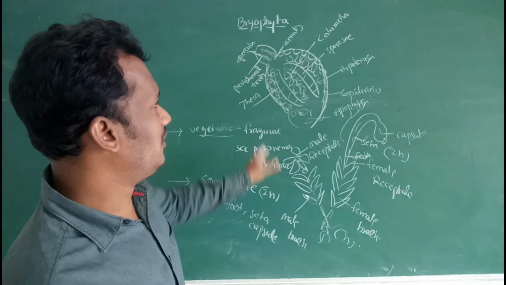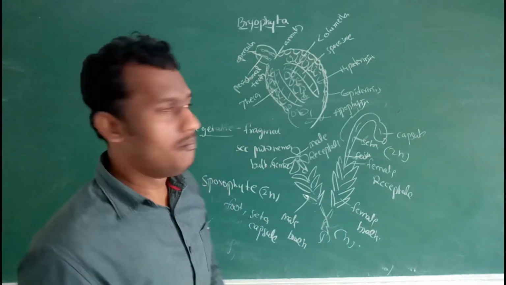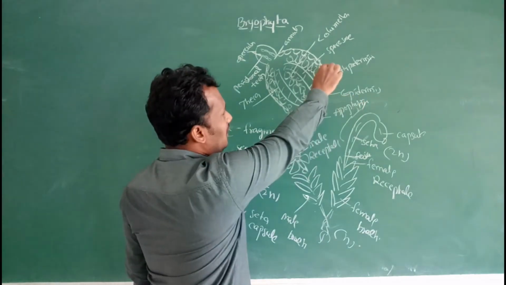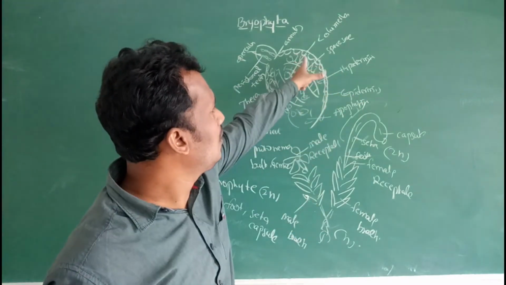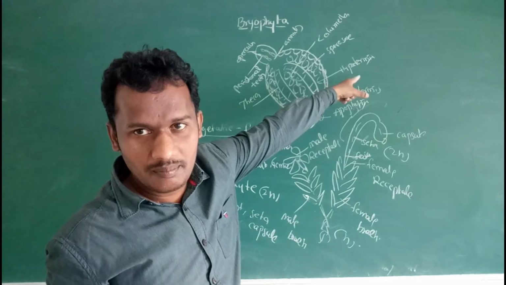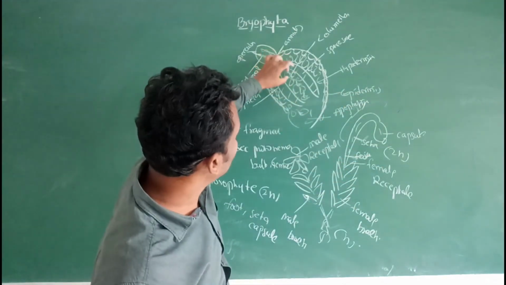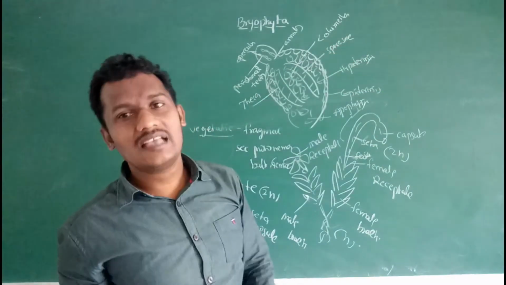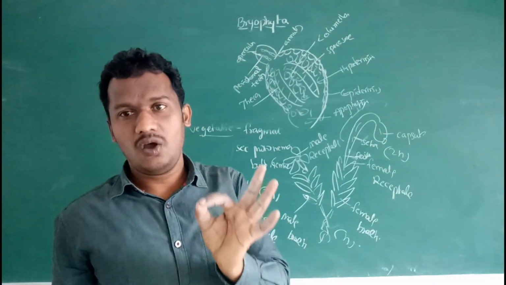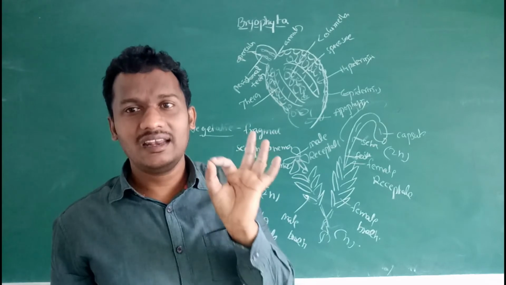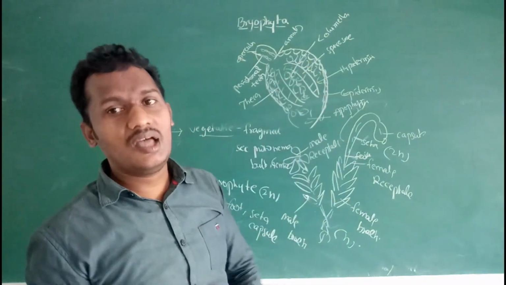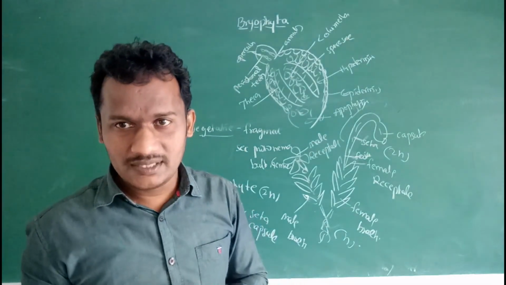It is also differentiated into different parts. A single-layered epidermis is present. Below this epidermis, a two-layered hypodermis is present. In the central portion, sterile cells are present, known as the columella. So the columella is sterile. Then on both sides of the columella, the spore sac is present.